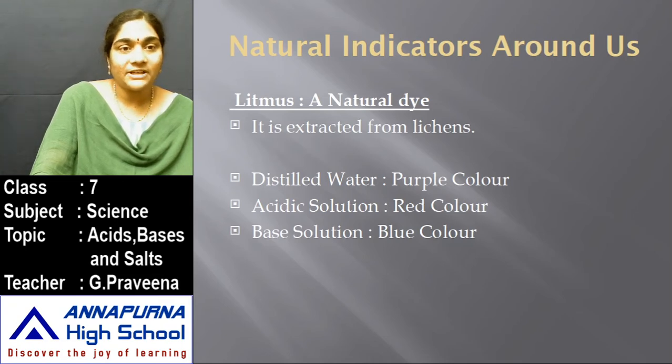So litmus is a natural dye extracted from lichens. It is a natural indicator which changes its color to purple with distilled water, to red in acidic solution and to blue in basic solutions.